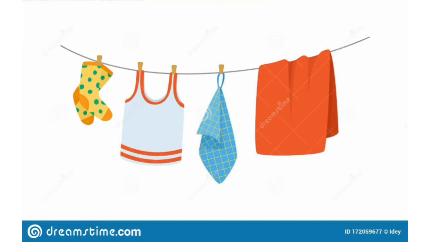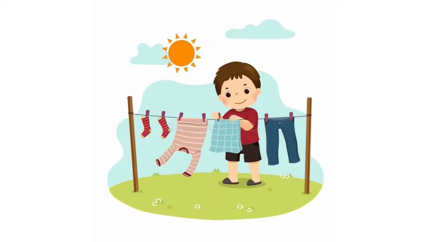The hair of these animals is used to make wool. With this wool we make woolen clothes, and woolen clothes are used in winters because they keep our body warm.